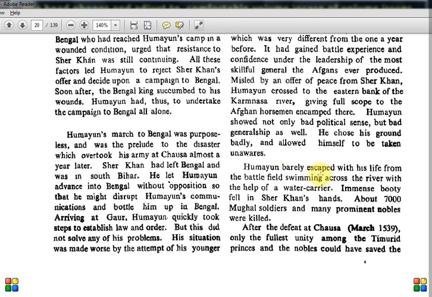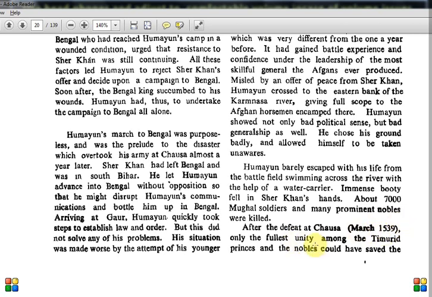Humayun barely escaped with his life from the battlefield, swimming across the river with the help of a water carrier. Immense booty fell into Sher Khan's hands. About 7,000 Mughal soldiers and many prominent nobles were killed. So overall, a loss for Humayun. You should know the defeat at Chausa. The Battle of Chausa is where Humayun was defeated for the first time by Sher Shah, in 1539. It is also a UPSC statement, so for chronology questions, you should know this.